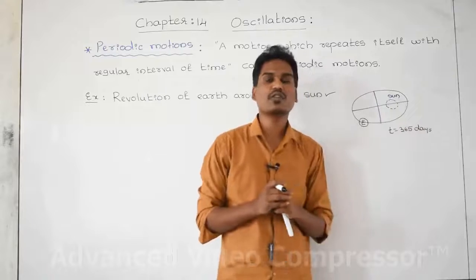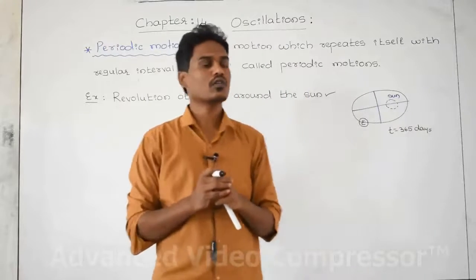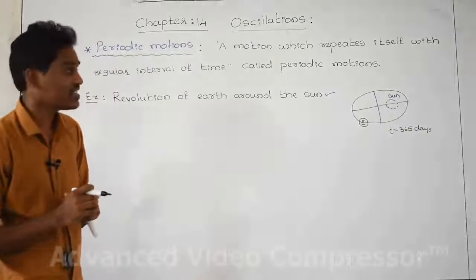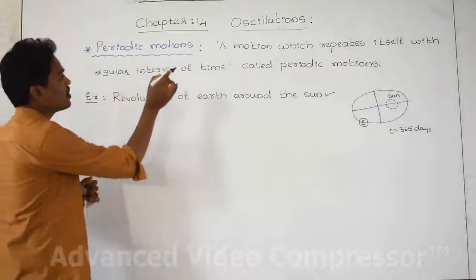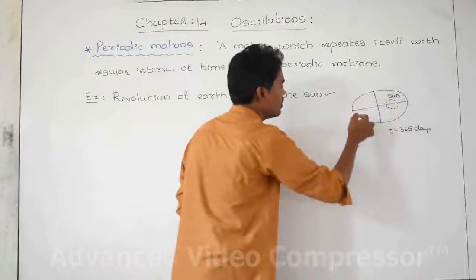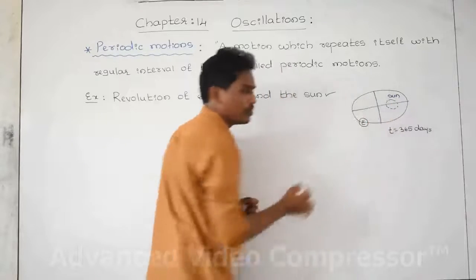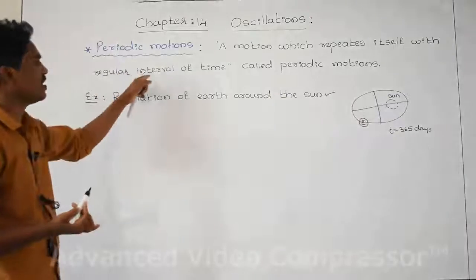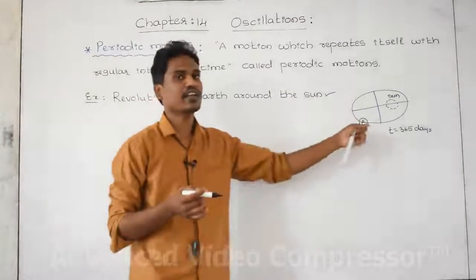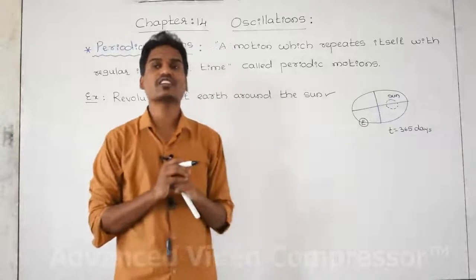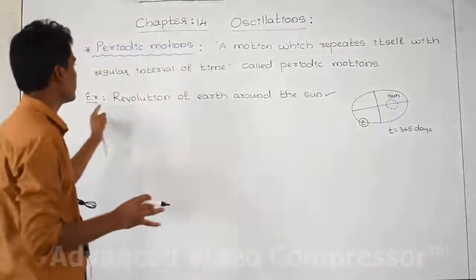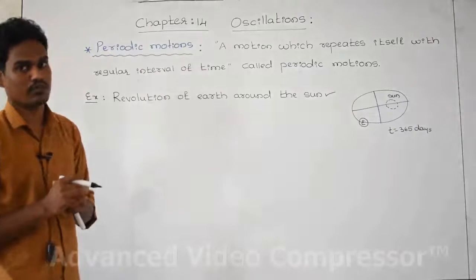For each and every journey along its path around the sun is exactly the same. That's why a motion which repeats itself continuously with a regular interval of time. Regular interval in the sense the time taken by the body for each and every cycle is exactly the same. That's why this is an example for periodic motion.